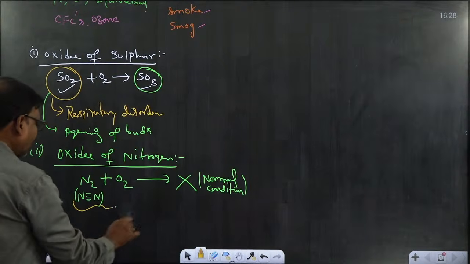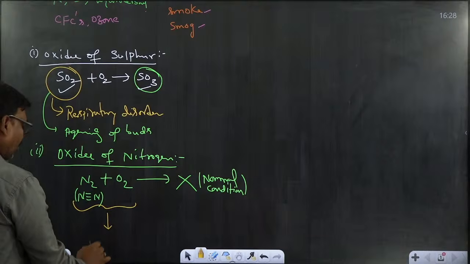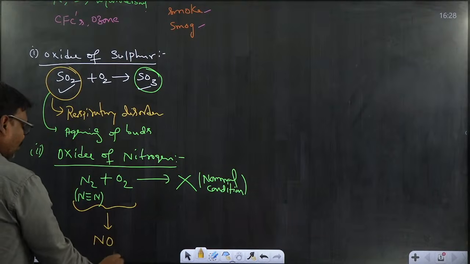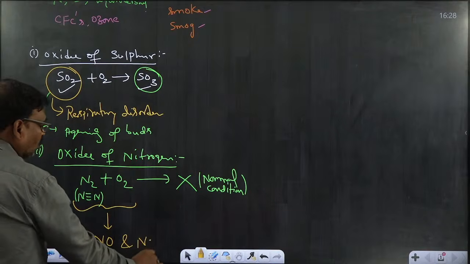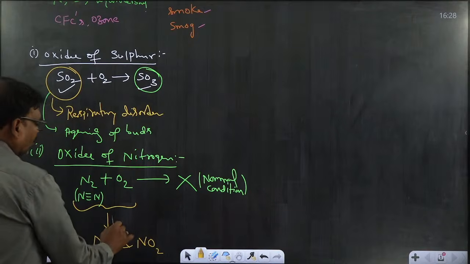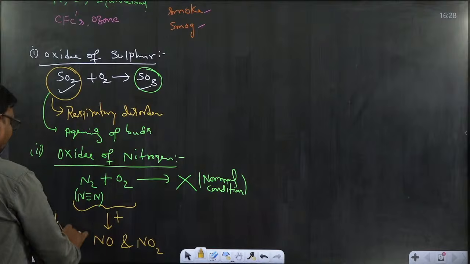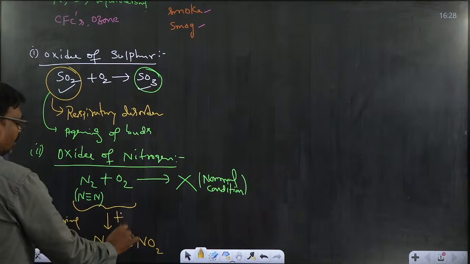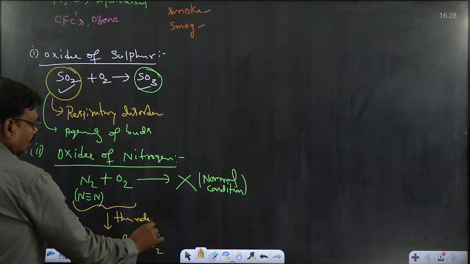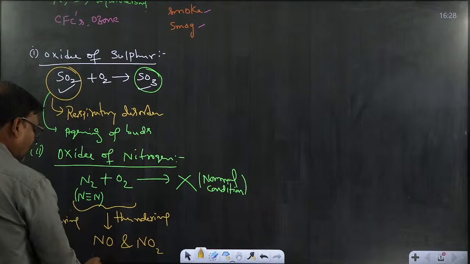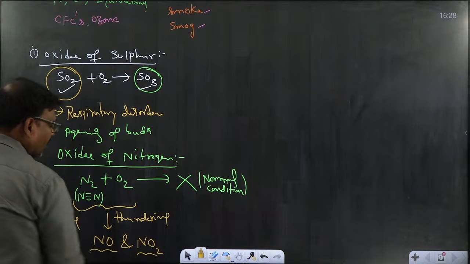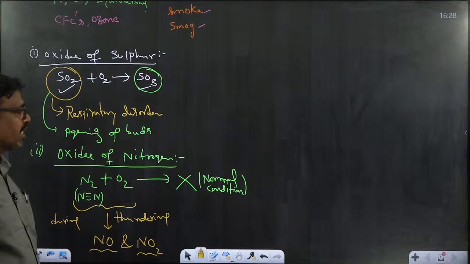During the fall of rain, thunder is produced and a very high temperature is liberated. At that temperature, NO and NO2 are produced. In this way, nitric oxide and nitrogen dioxide are liberated in atmospheric air.